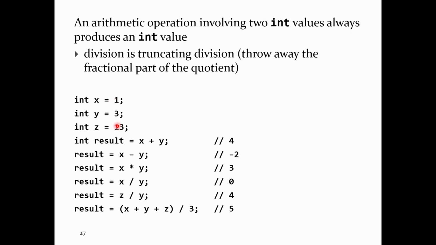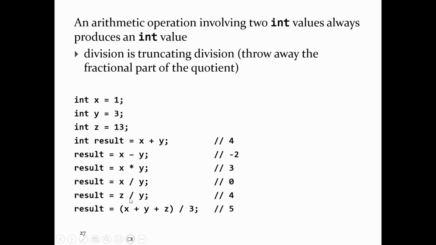So here we've got 1, 3, and 13. If I add 1 and 3, obviously you get 4. Subtract 1 and 3, obviously you get -2. Now, if I take 1 and 3 and divide them, so 1 divided by 3, mathematically that's 0.33333. You throw away the 0.33333, so that gives you 0. So no rounding? No rounding. It's called truncating division. Throw away the fractional part, everything after the decimal point.